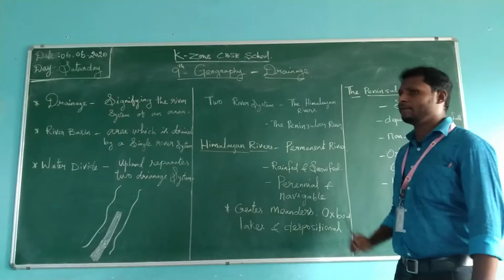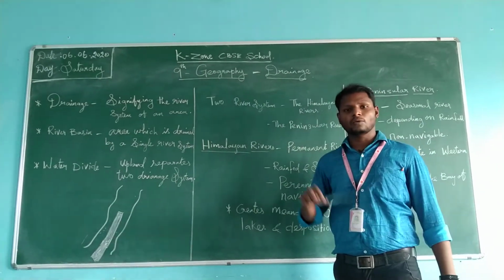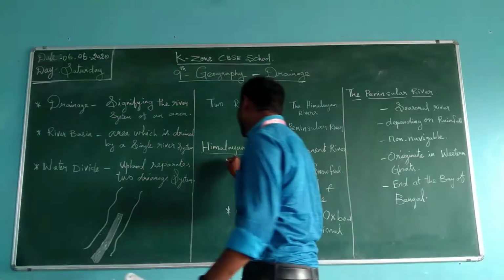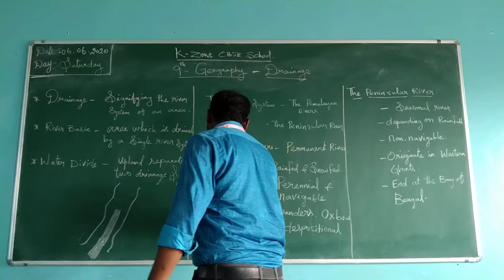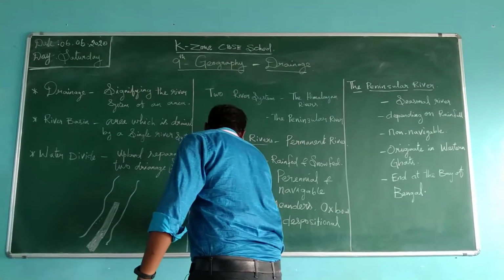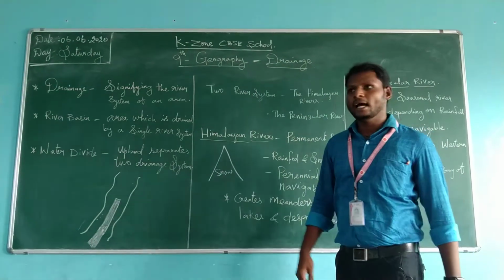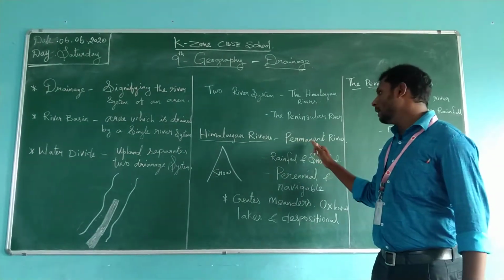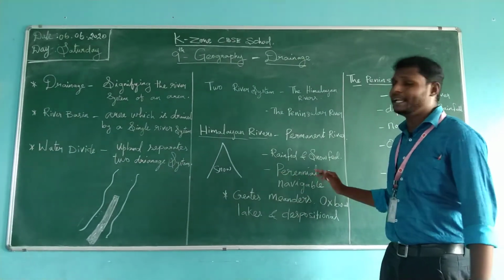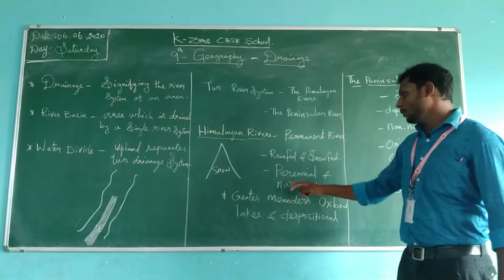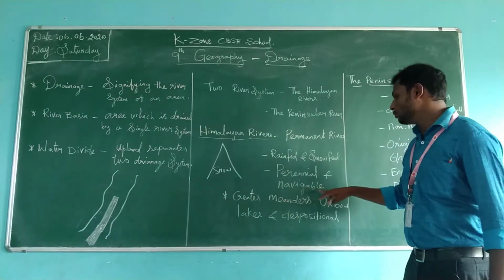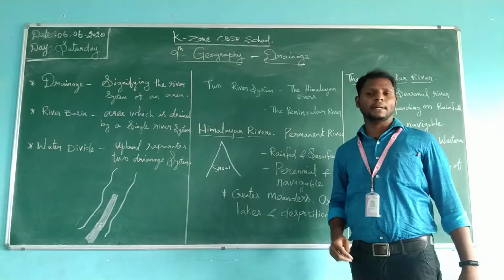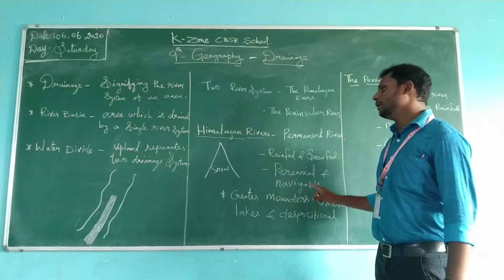Why is it called a permanent river? Throughout the year, water flows in that river because of the Himalayan mountains. We know that the Himalayan mountains are full of snow. Daily it melts in the sunlight and gives water to this river. For that reason it's called a permanent river, or a perennial river. Because of that it is navigable. We can use this river to transfer from one place to another place. For that reason it's called a navigable river.